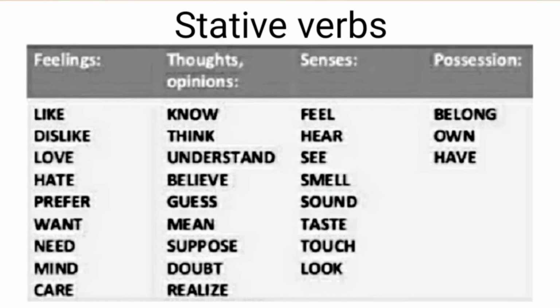Stative verbs are in contrast to these action verbs. They express a state rather than an action. They usually relate to feelings, thoughts, senses, emotions, and measurements, etc. Some examples of such stative verbs are like, understand, believe, sound, own, etc. We can't use any continuous tense with such stative verbs.